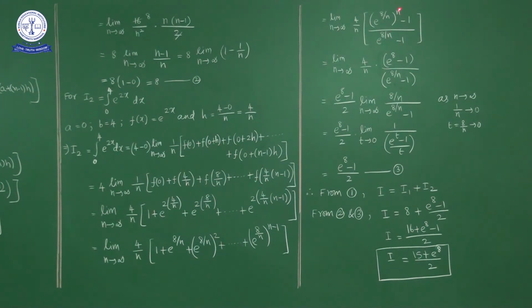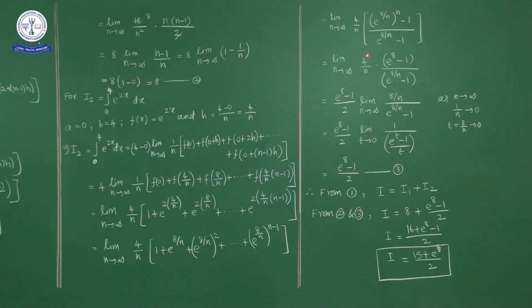Here in the numerator n gets cancelled, no? So the numerator is e power 8 minus 1. So limit n approaches infinity 4 by n into e power 8 minus 1 upon e power 8 by n minus 1. Here e power 8 minus 1 is a constant, no? I'll write it outside.